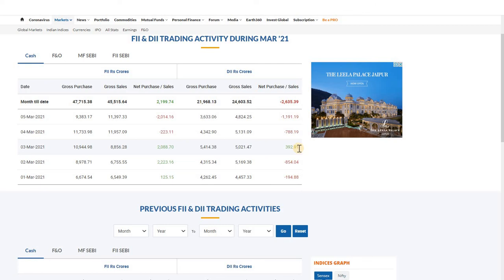Understood? In this way, you have to analyze the FIIs and DIIs data for the coming 1 or 2 days. You have to do this analysis only on weekdays. Since March 5th is a Friday, you cannot apply this Friday data and predict how the market is going to move on Monday. Why? Because there is a gap of 2-3 days in between. The market might move in any direction depending upon news and new policies.